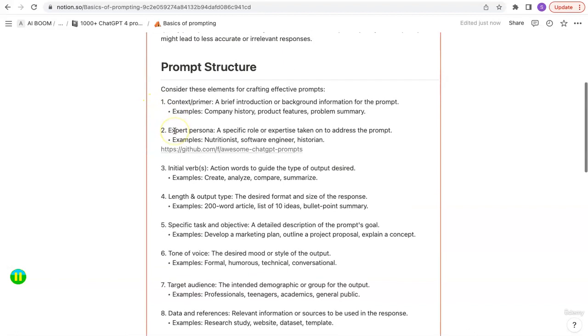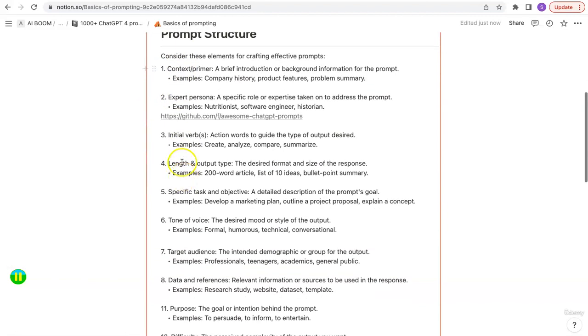Now, back to our basics of drafting a prompt. We covered verb. The next is the length of the output. Now, length and the output type. So it is very important to be precise in terms of what type of output we expect ChatGPT to provide to us, because sometimes it won't be clear. If I say write me about photosynthesis, the model doesn't know whether I'm asking it to write a one-line answer, a one-word answer, a 100-word answer, or a 1,000-word answer. So providing that specificity on how much to write is very important.